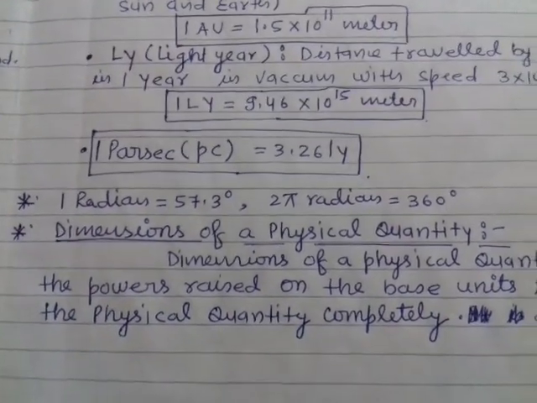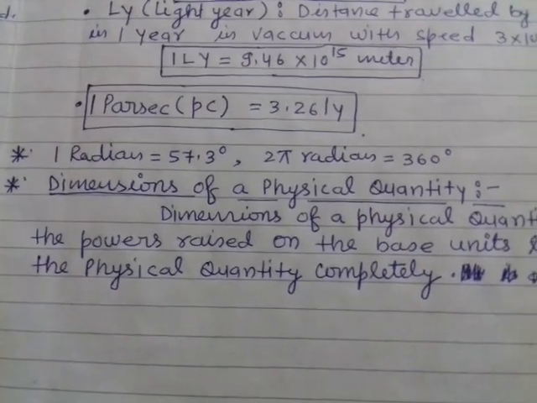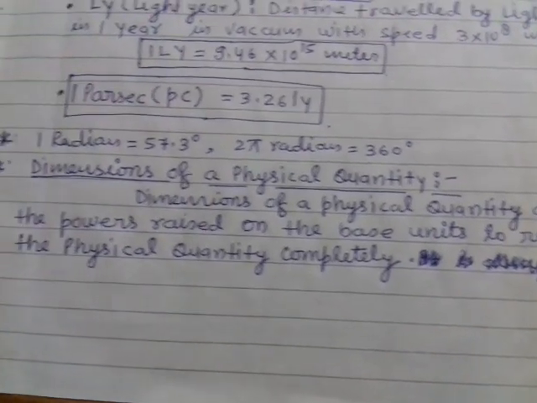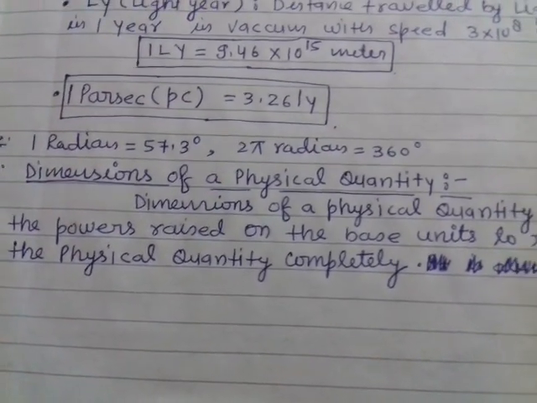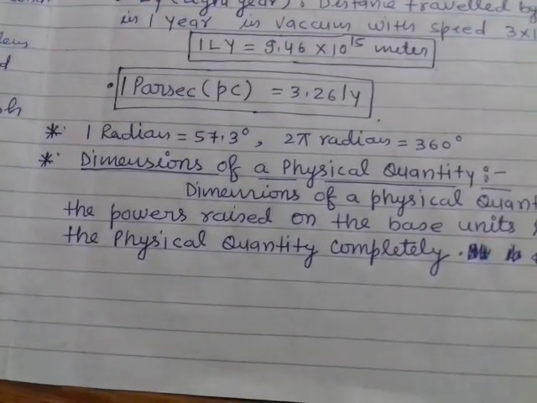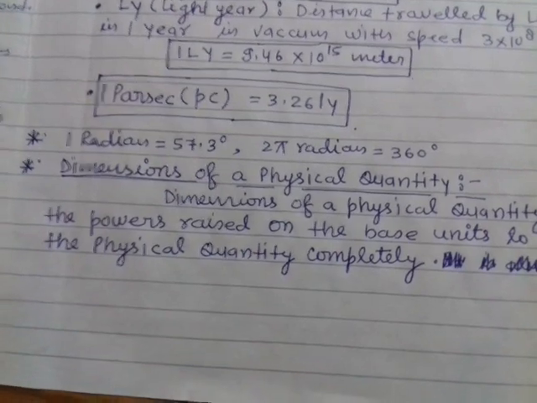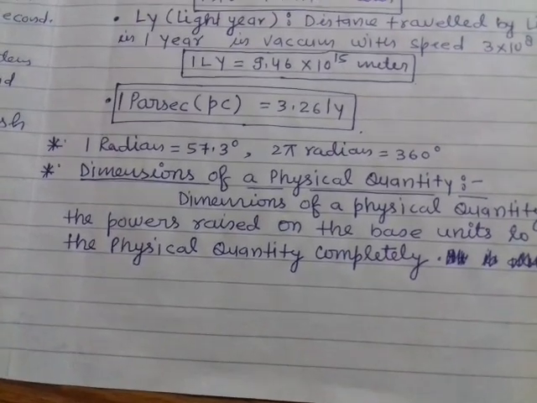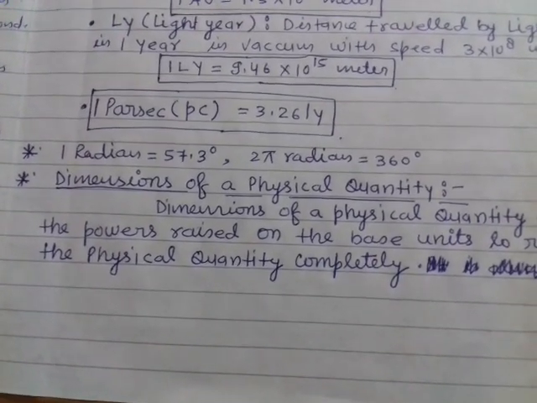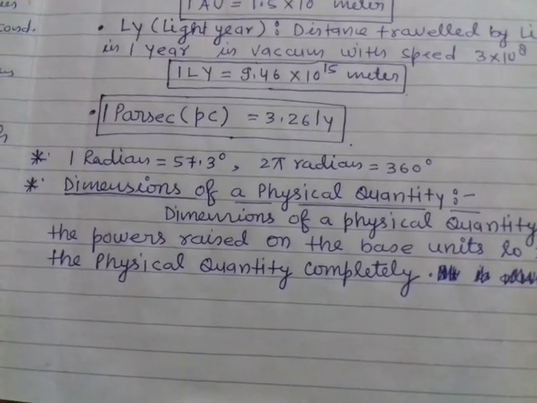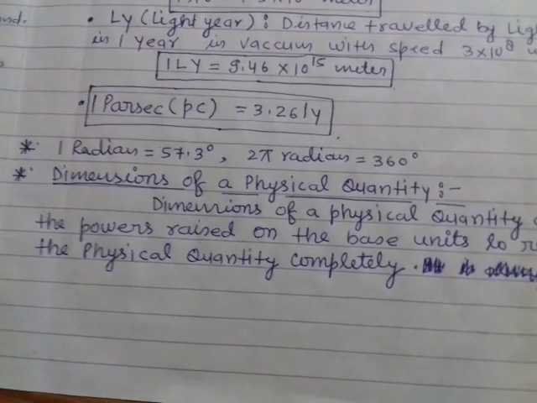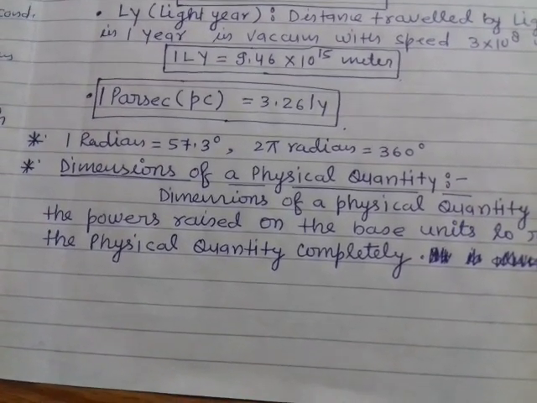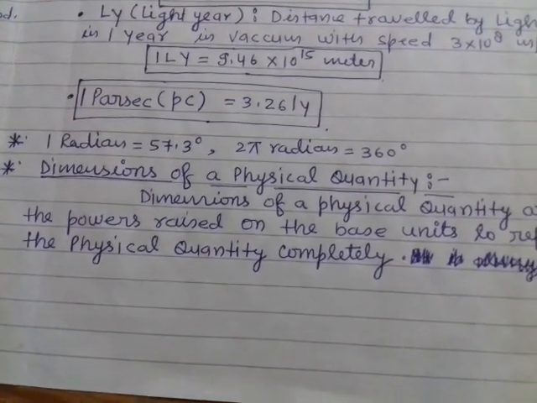Now, the most important point, okay, dimensions of a physical quantity. Dimensions of a physical quantity are the powers raised on the base units to represent the physical quantity completely. Okay, dimensions basically are the powers. In order to calculate the dimensions of a physical quantity, first we have to write the formula of that physical quantity, then write the dimensional formula of that physical quantity, and then write the dimensions, which are basically the powers of mass, length and time, etc.